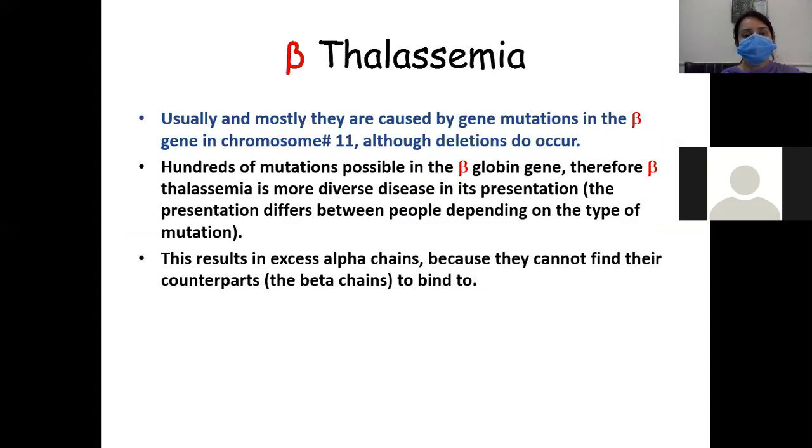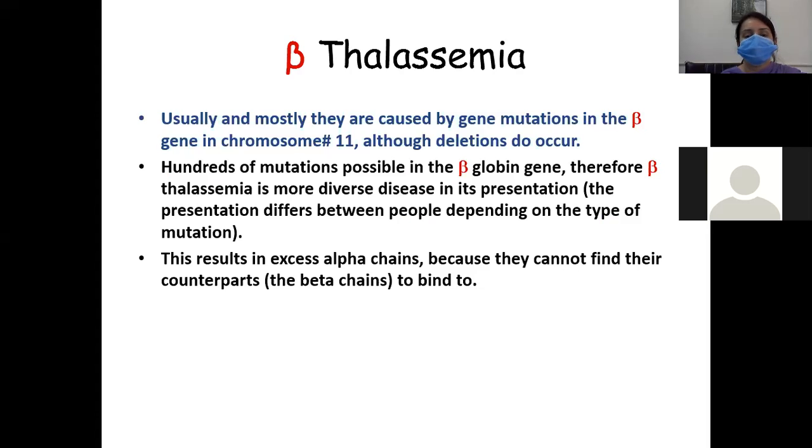So usually and mostly they are caused by gene mutations in the beta gene in chromosome number 11, although deletions can also occur. So hundreds of mutations are possible in the beta globin gene. Therefore, beta thalassemia is a more diverse disease in its presentation. The presentation differs between people depending on the type of mutation.